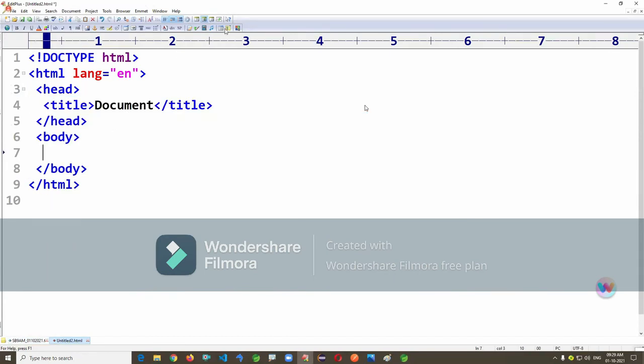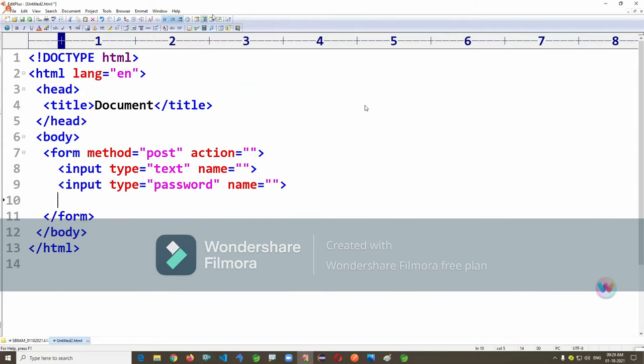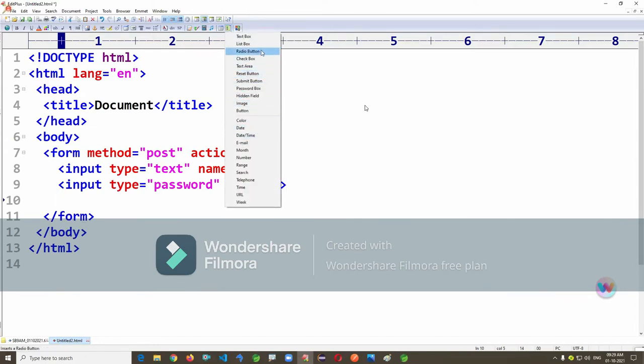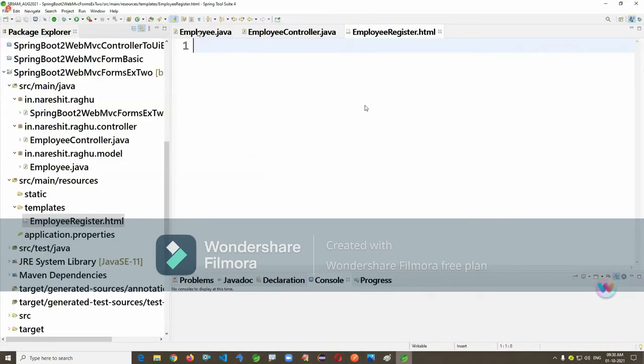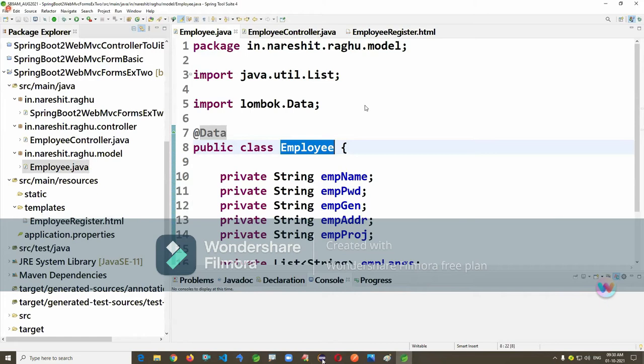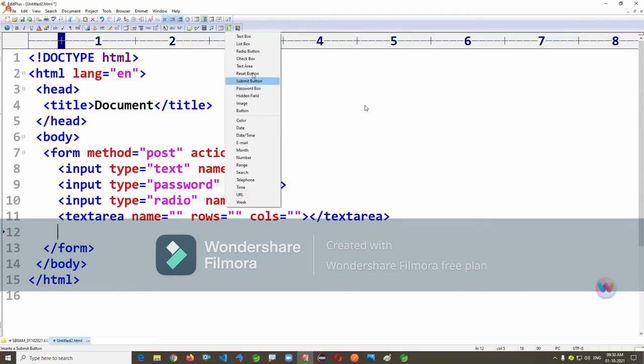Body: text box, password, radio button, text area, drop down.